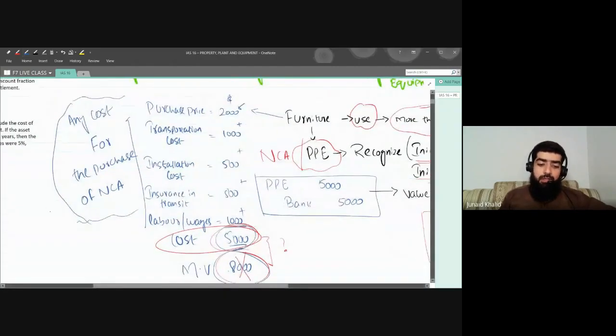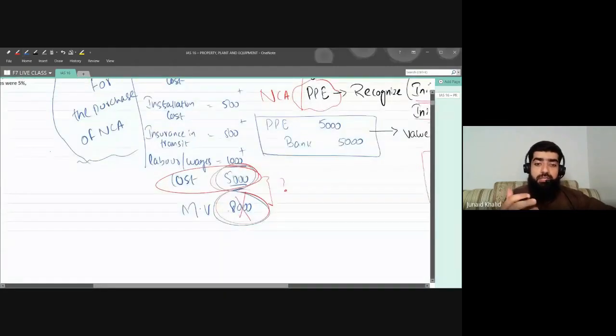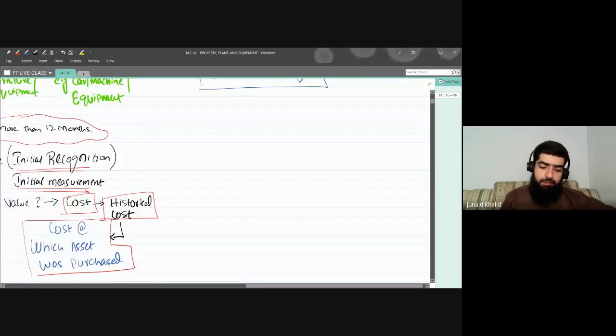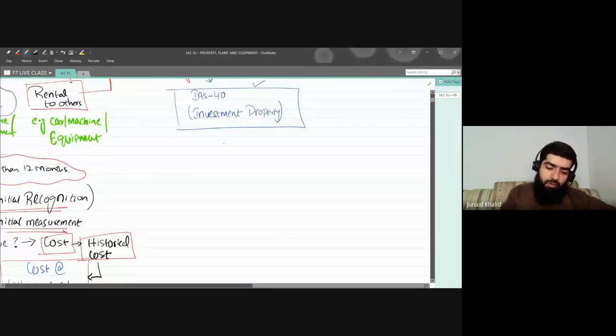Now, let's move on towards the more conceptual side. Listen to me very carefully. What you have seen is that in order to calculate the cost, we include different costs like transportation and labor charges.